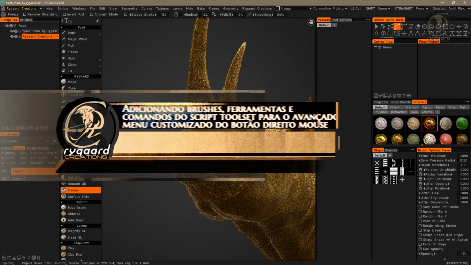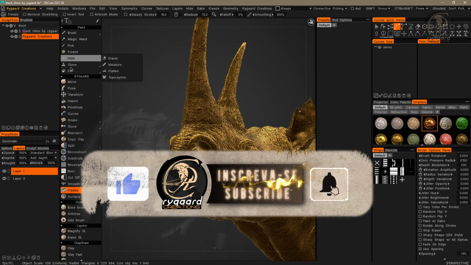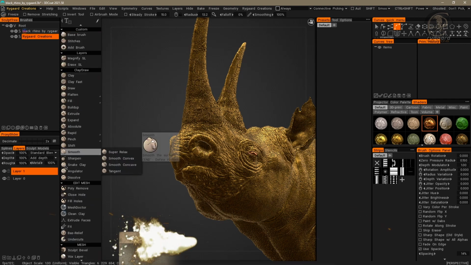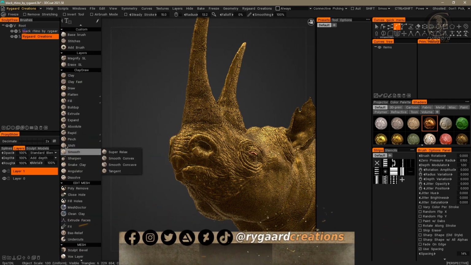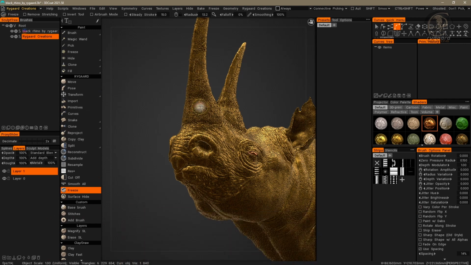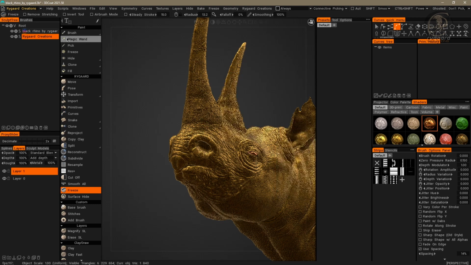In this video, I will show you a great surprise. How to add brushes, tools, and commands from the left panel of the toolset.cpp script interface to the advanced custom right-click menu in the Rygaard Creations custom room, okay? Great.